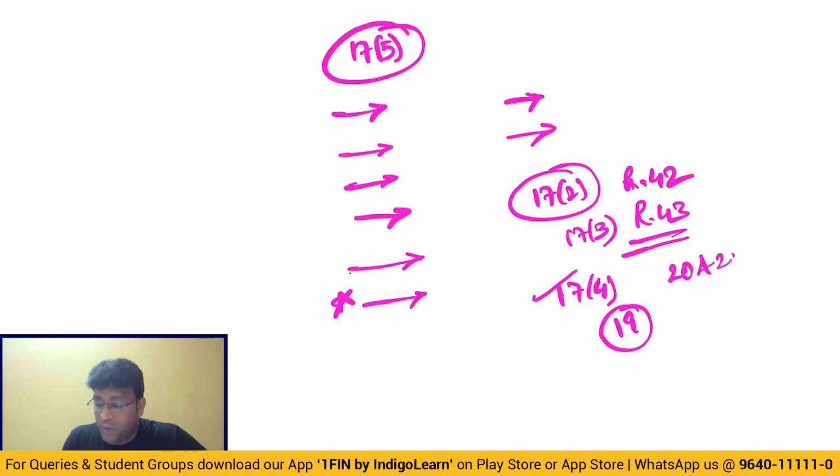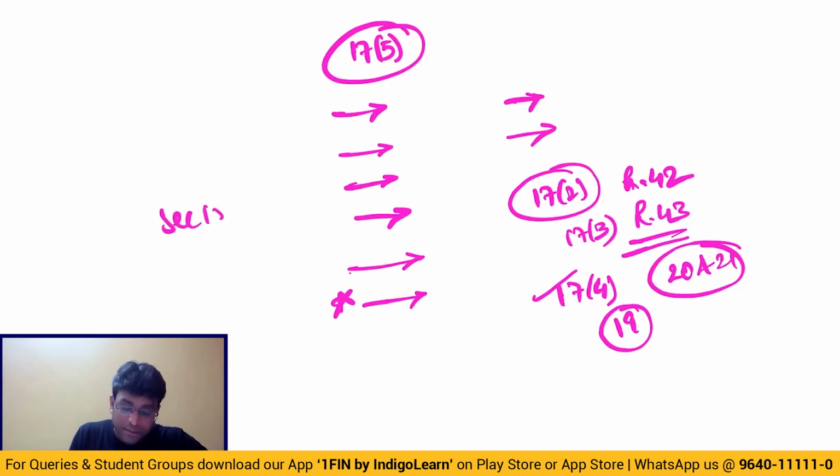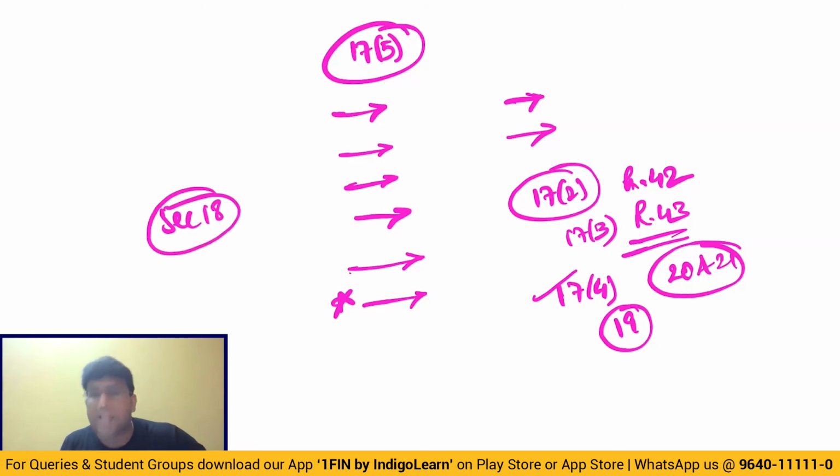Next, Rule 20 and 21 deal with the concept of input service distributor, my dear friends. Where they clearly told in the law that credit is distributed in the ratio of turnover during the preceding financial year, and credit is distributed only to those units which are operational during the current year. And if turnover during the preceding financial year is not available, we'll take turnover of the preceding quarter. Clear, friends?